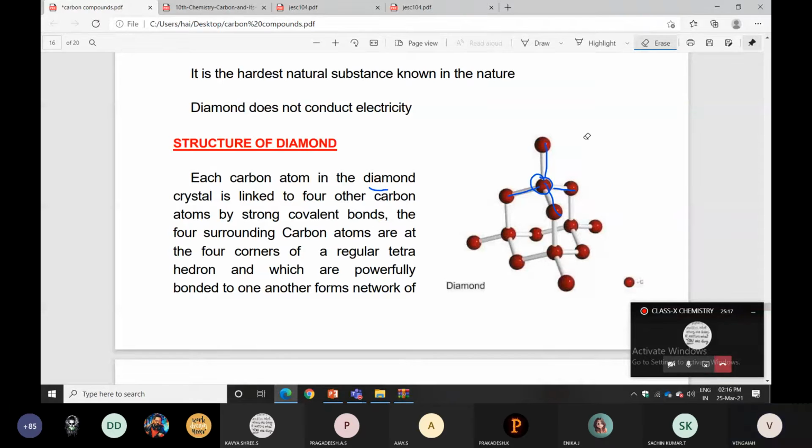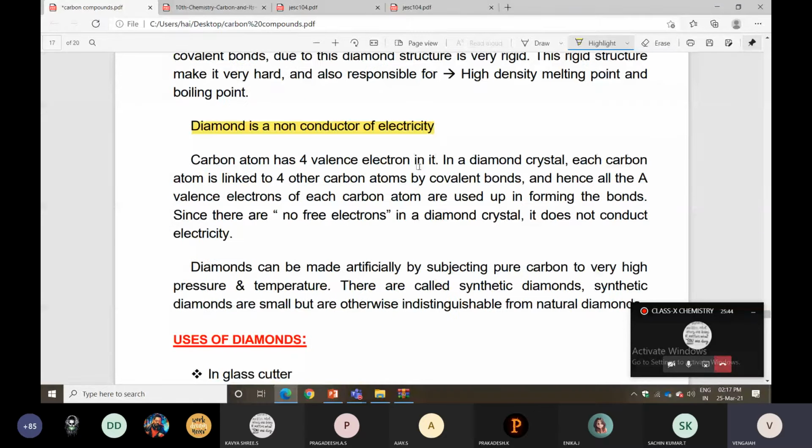Next one is a diamond is a non-conductor of electricity, you can check it. Carbon atom has 4 valence electrons in it. So in diamond crystal, each carbon atom is linked to other 4 carbon atoms. Hence, all the valence electrons of each carbon atom are used in forming bonds. So there are no free electrons, and it does not conduct electricity.